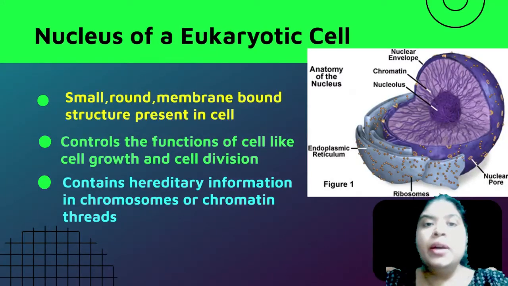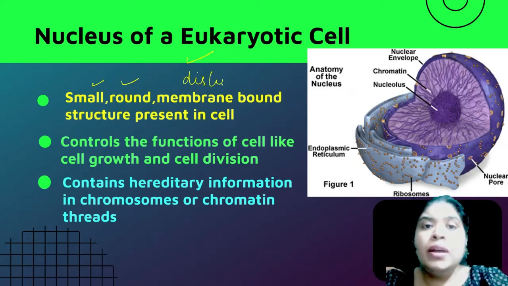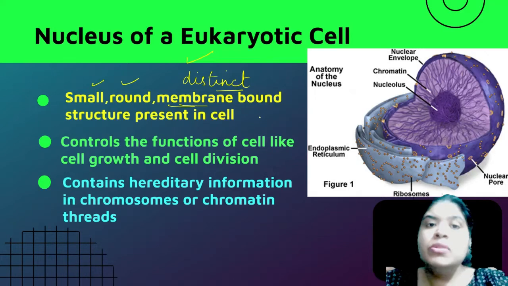Now what about the eukaryotic cell in that case? The eukaryotic cell is basically the cell which has a small, round, membrane-bound nucleus which is well defined, which is very distinct. You can easily see the nucleus in a eukaryotic cell, it is clearly visible, and it also has a double membrane. So we have a very small, round, membrane-bound structure which is very clearly visible and very distinct in the eukaryotic cell.